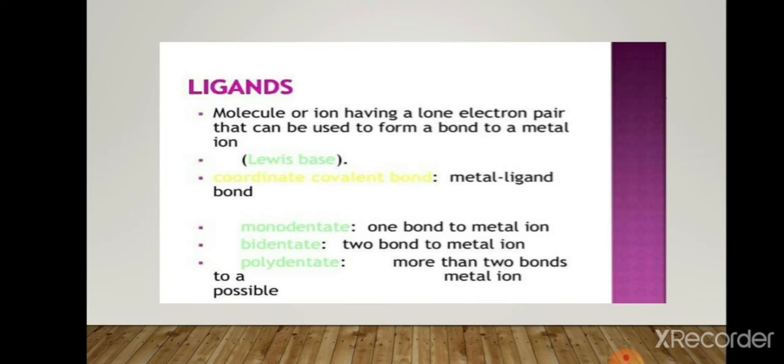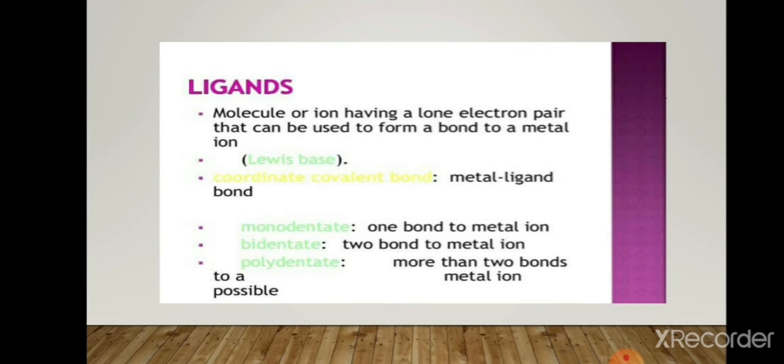Then we see ligands. A ligand is a molecule or ion having a lone electron pair that can be used to form a bond to a metal ion. Ligands are electron donors. These ligands are either positive, negative or neutral molecules. They can be classified into monodentate, bidentate and polydentate ligands.